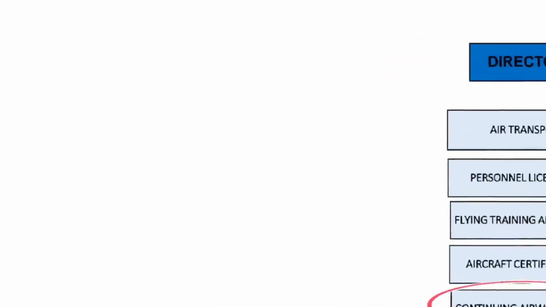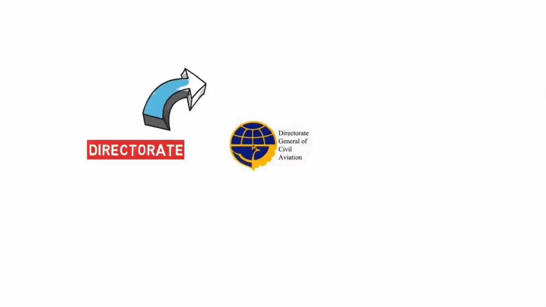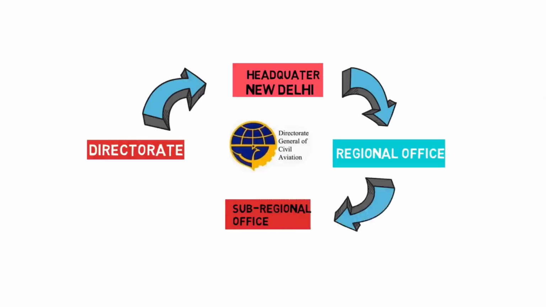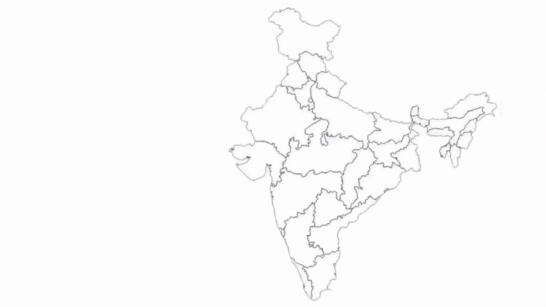Now one big question arises. Making departments and situating the headquarters in Delhi, is it enough to control the entire nation? Obviously no. That is the reason DGCA introduced regional and sub-regional offices throughout India. These ROs and sub-ROs report directly to the headquarters and maintain the rules and regulations made by DGCA in their region. RO is established for the various departments.